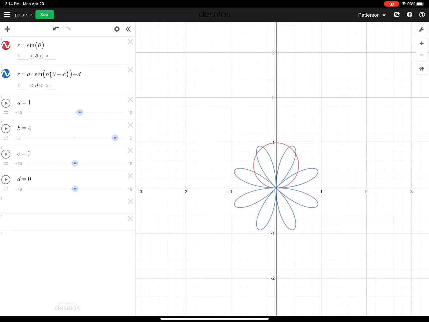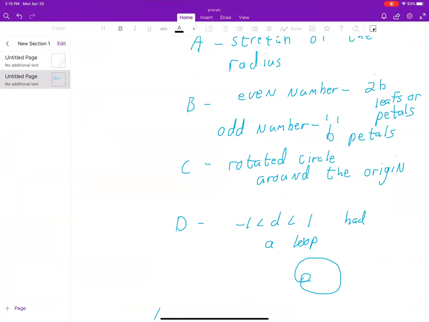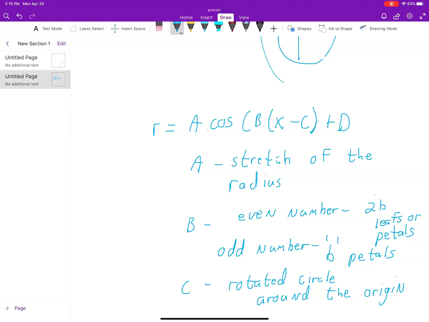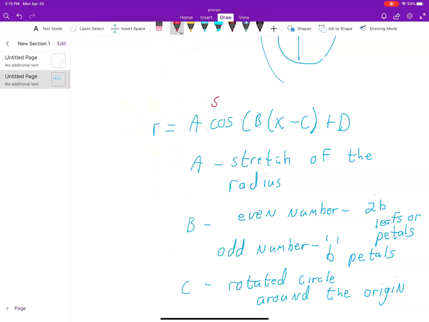And so forth. So it really doesn't change, it just changed the look of the graph a little bit because sine started up on the top rather than on the side. But other than that, we're getting the same thing. So it really doesn't matter whether it's a sine or a cosine graph. So I'm going to put a sine there, and then over here, I'm going to tap this, get this nice fire engine red, and put sine there because it doesn't make any difference which one it is.